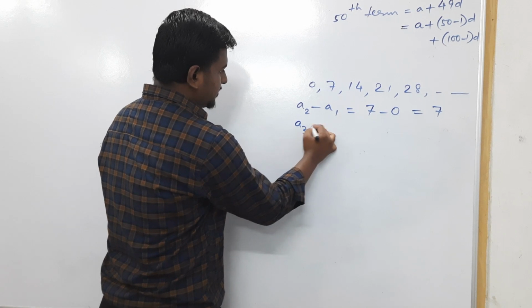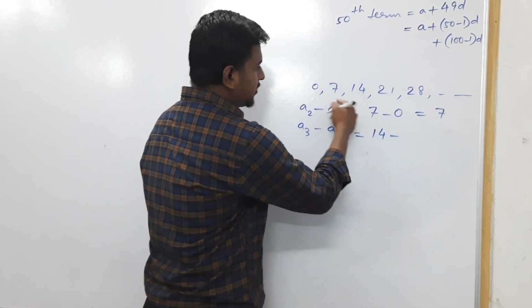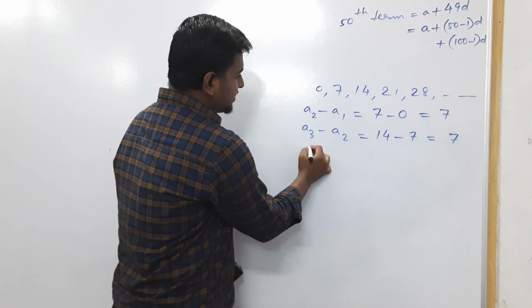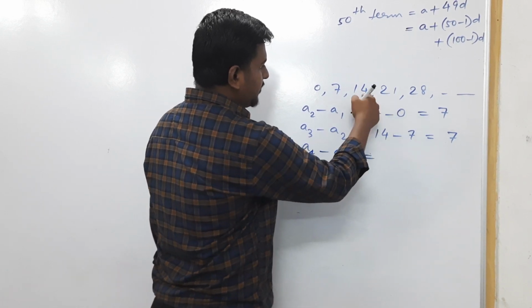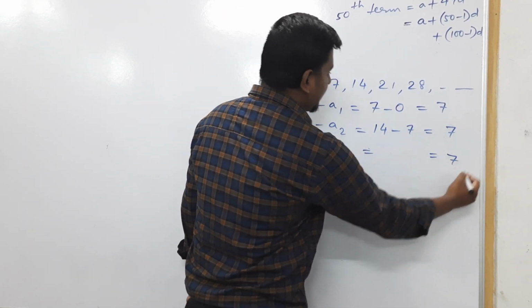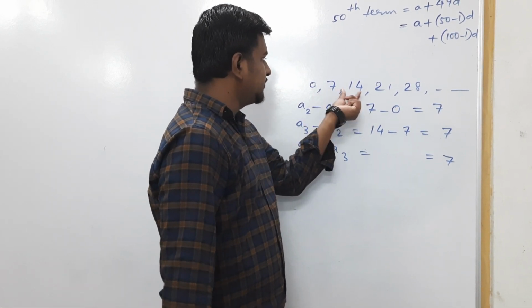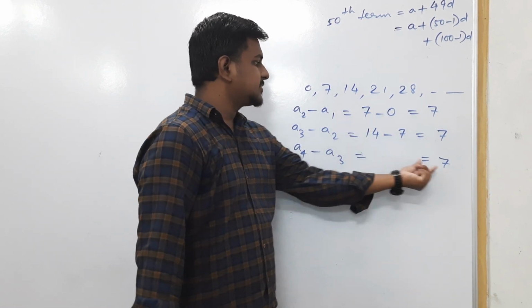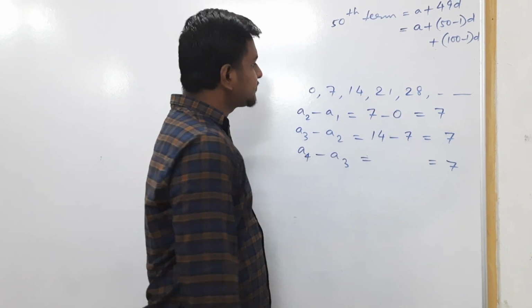Again A3 minus A2, what is A3? 14, what is A2? 7, so 14 minus 7 becomes 7. Likewise, A4 minus A3, 21 minus 14, this becomes 7. So the difference of all consecutive terms becomes 7. So obviously it's an AP.